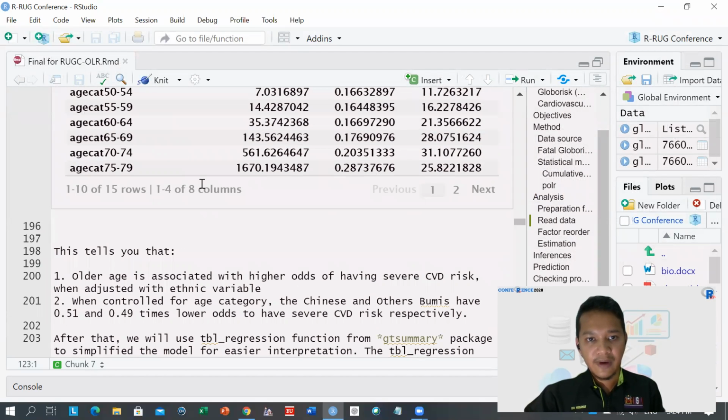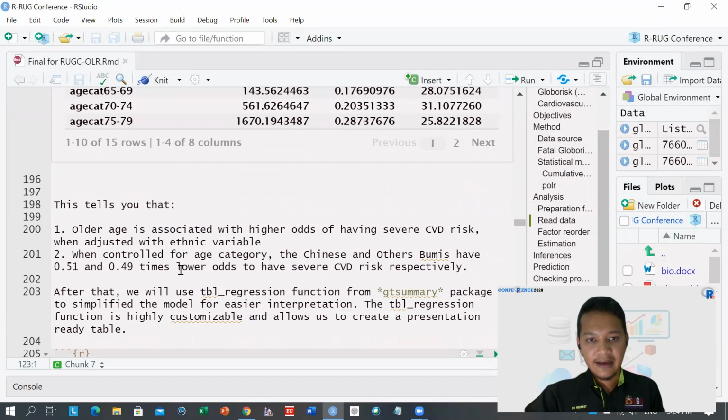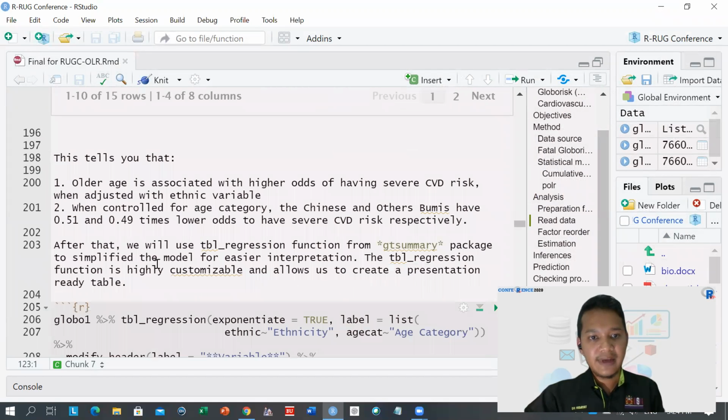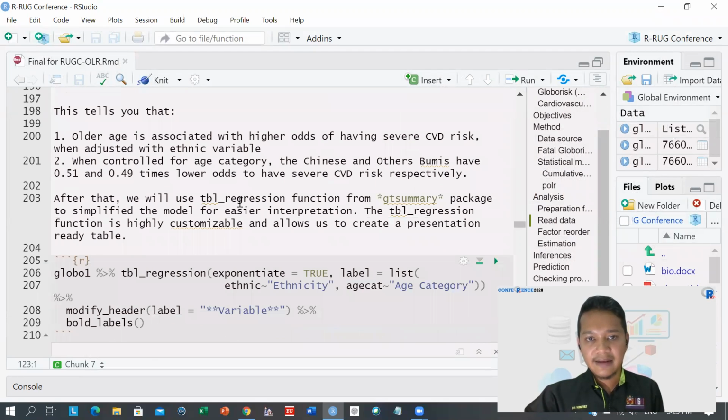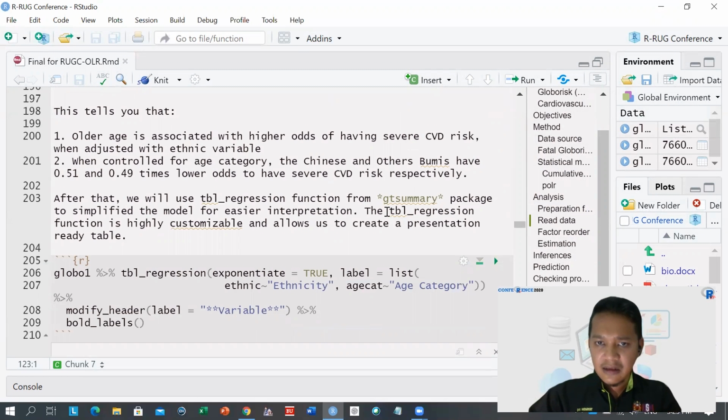So this I get from 1 minus the odds ratio for the Chinese, Indian, and other Burmese. And after that, we can use the tbl_regression function from the gtsummary package to simplify the model into a presentation-ready table for easier interpretation.